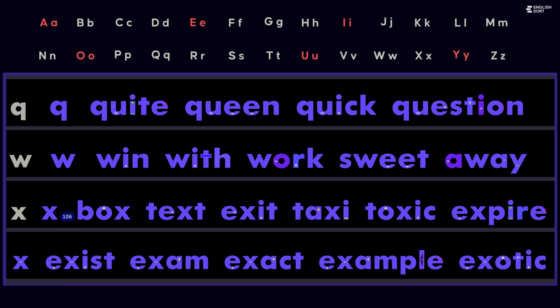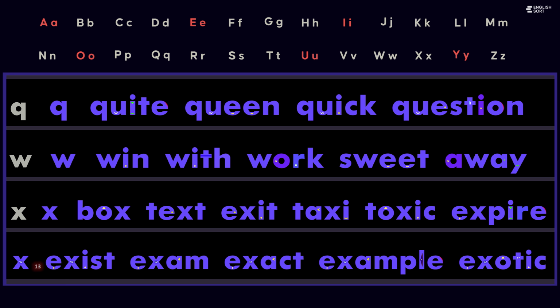X pronounced gz. The letter X can also be pronounced gz, as in exist, exam, exact, example, exotic. This occurs most often at the beginning of words.